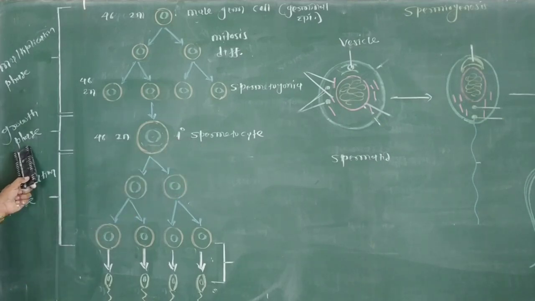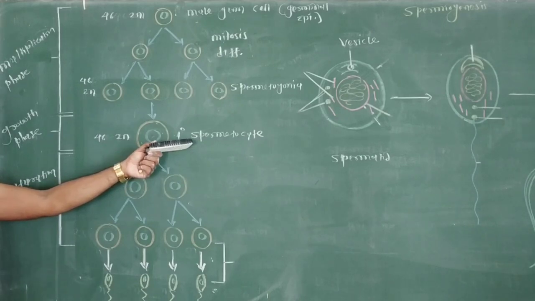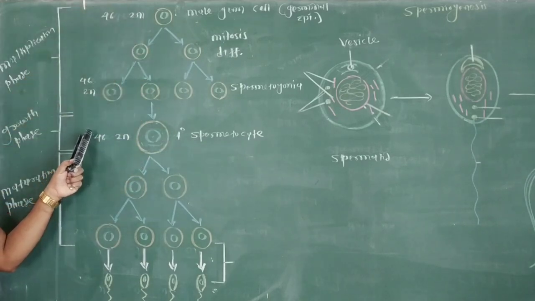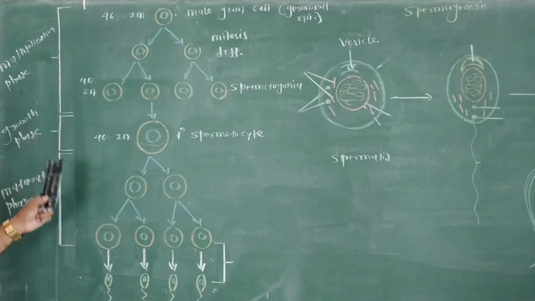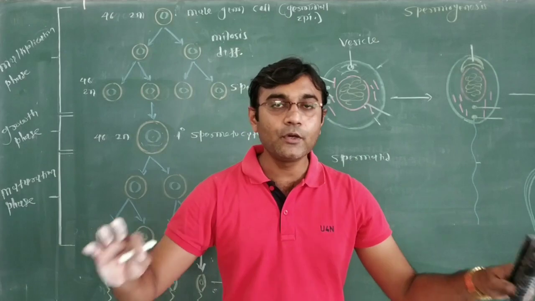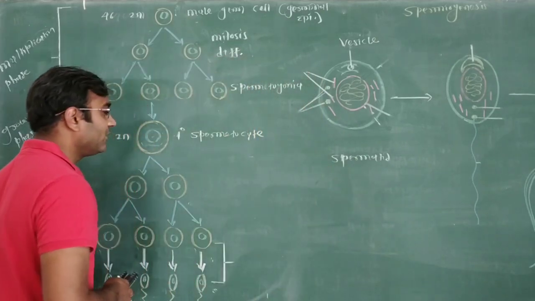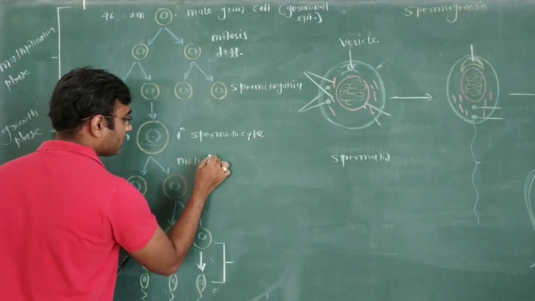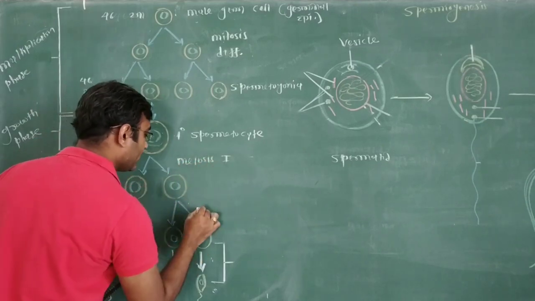The second phase in the formation of spermatid is the growth phase. What is the number of chromosomes in the primary spermatocyte? Same as previous, 2n, in humans 46. Now the primary spermatocyte is ready for the maturation phase. During the maturation phase, cell division takes place, that is meiosis. Meiosis is divided into two: meiosis 1 and meiosis 2.